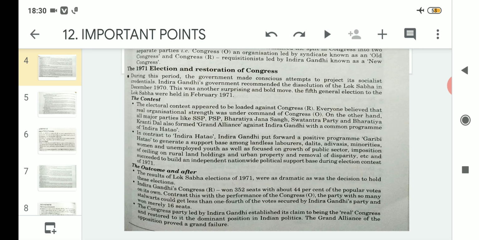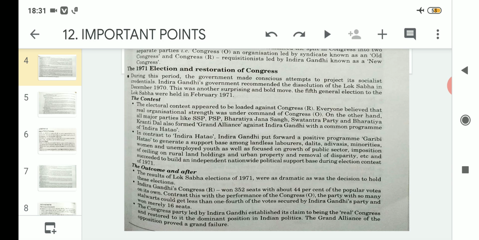The Congress party led by Indira Gandhi established its claim to being the real Congress and restored to it the dominant position in Indian politics. The Grand Alliance of the opposition proved a grand failure. As we know, in the 1971 elections the competition was between three parties: Congress Requisitionist led by Indira Gandhi, then Congress O, referred to as Congress Old, where many experienced and senior leaders were there, and the third one was the Grand Alliance.